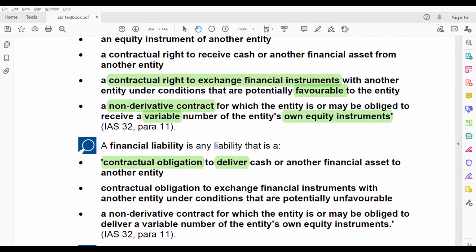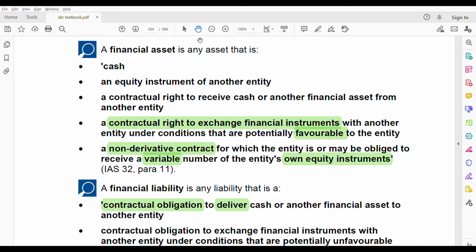Let's just check the first point. Here it is contractual right to receive cash or financial asset. Here also the sentence is same, the wording changed. Here it is contractual right, here it is a contractual obligation. Here it is receive cash because financial asset, here you have to deliver cash, you have to pay the cash or financial asset to another entity when it comes to liability.